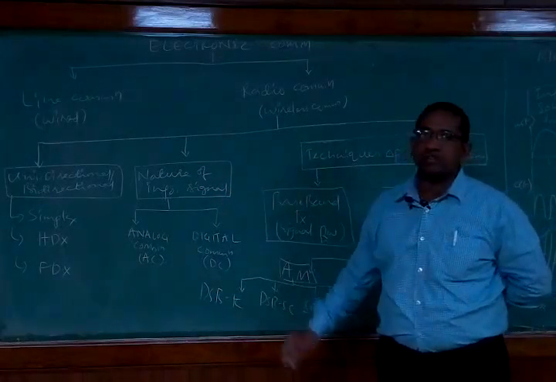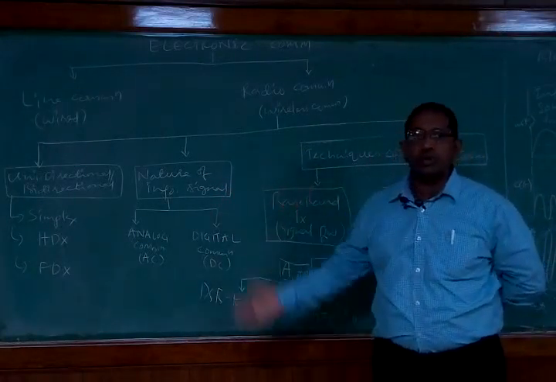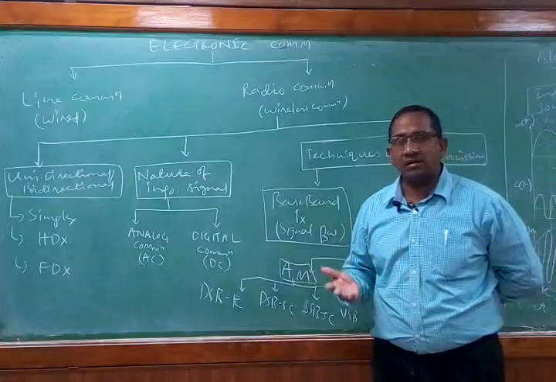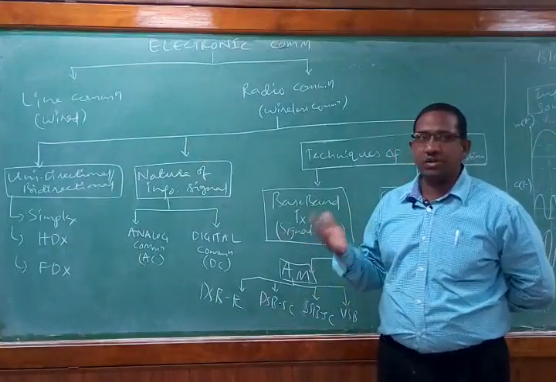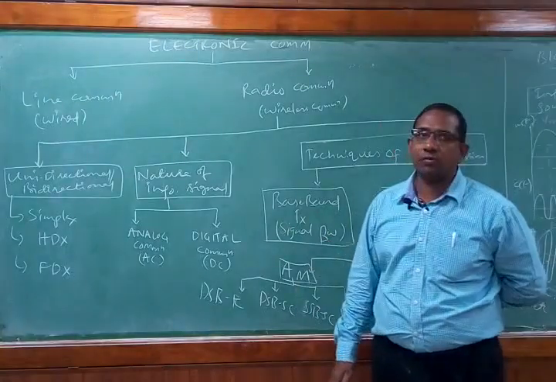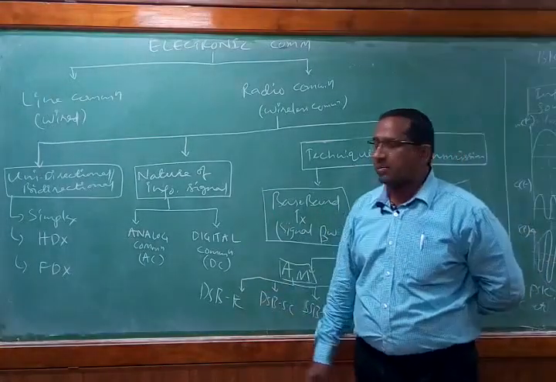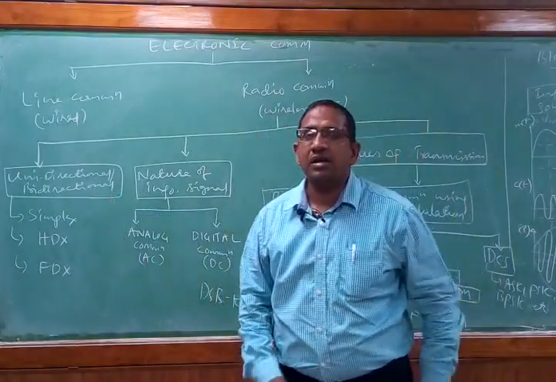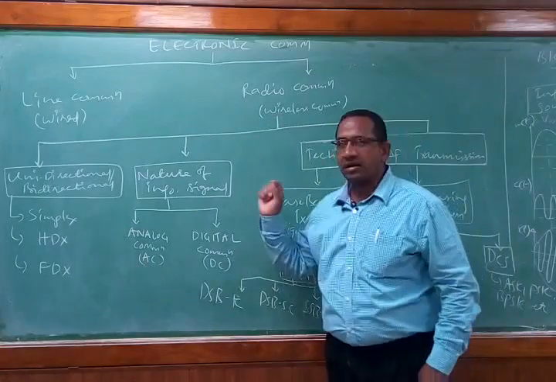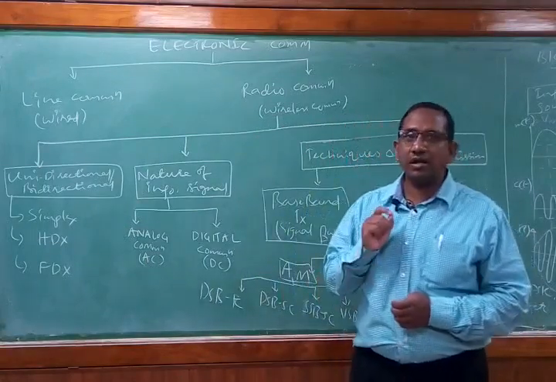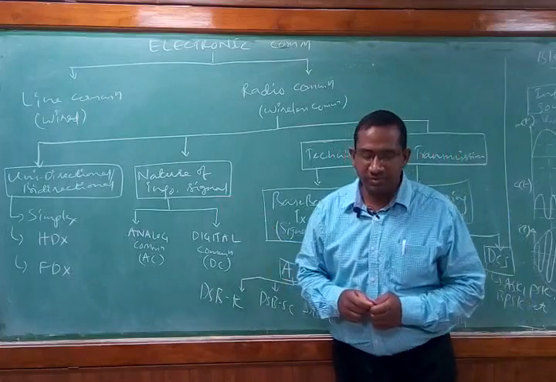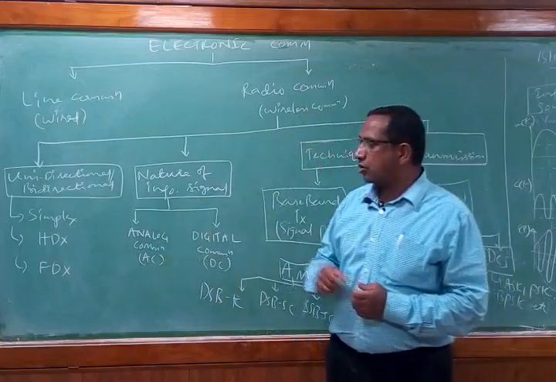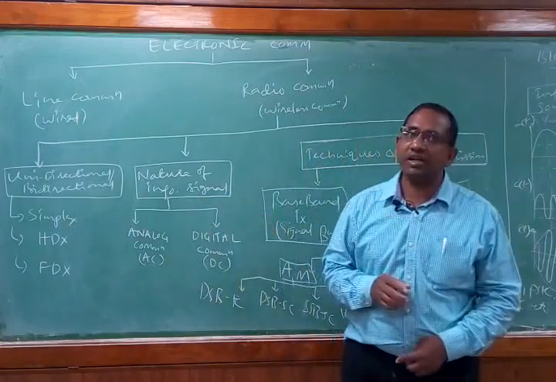The next mode is half duplex. Half duplex is a two-way communication but not simultaneous. A transmitter and receiver both act as transmitter and receiver interchangeably but not simultaneously. The best examples for simplex communication are radio and television communication, where the transmitter always acts as a transmitter and the receiver always acts as a receiver. Coming to half duplex, a simple example is the walkie-talkies which we see with the police. In a walkie-talkie it is two-way communication but not simultaneous.